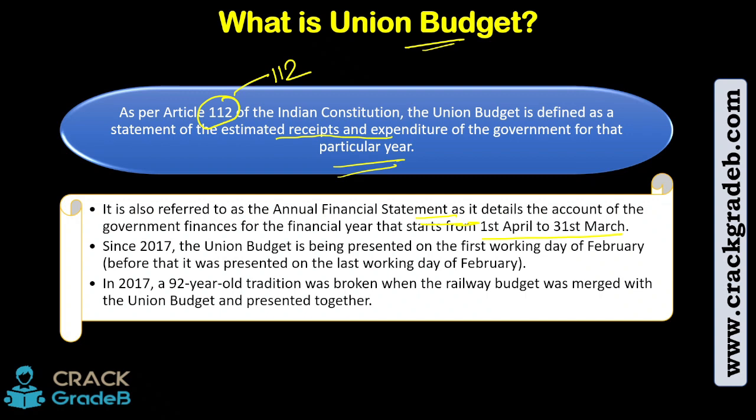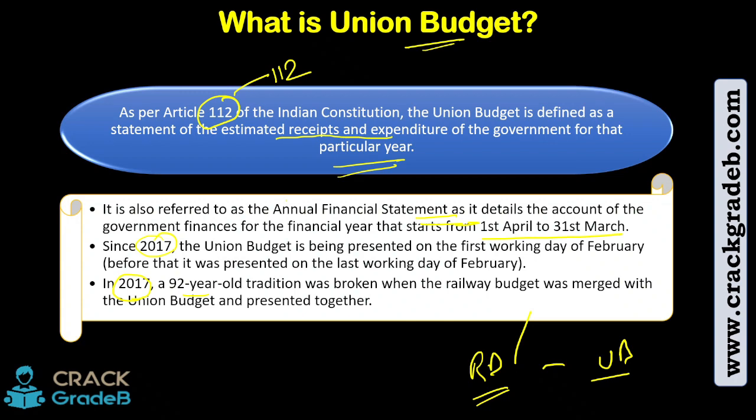March 31st. Okay, so now since 2017, what has happened? Budget is coming every year on the first day of February, right? It is being presented by the Union Finance Minister in the Parliament House. So since 2017, a 92-year-old tradition was broken. What? Railway budget and union budget were separated. Initially there was a separate railway budget. Now everything is together, and together it is called the union budget.